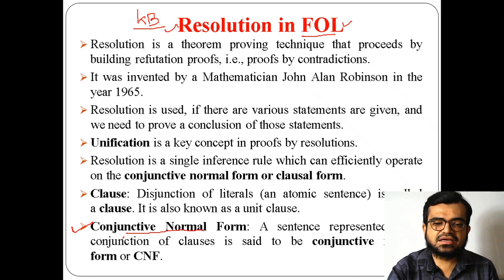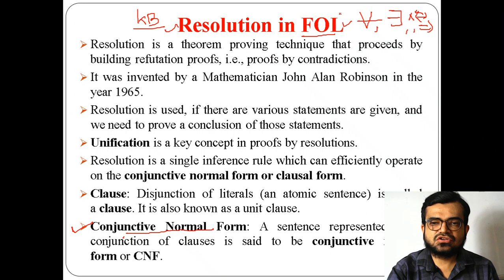Basically, in first order logic you will have the universal quantifier, the existential quantifier, the AND operator, the implication operator, and the biconditional operator. What happens in conjunctive normal form is that this normal form will not contain all of these things.